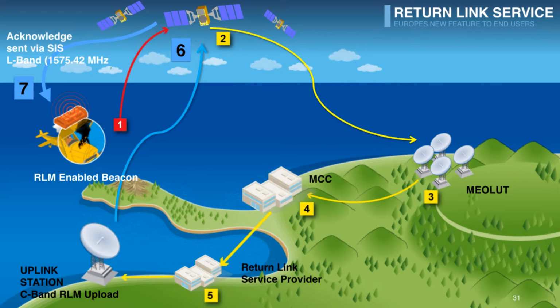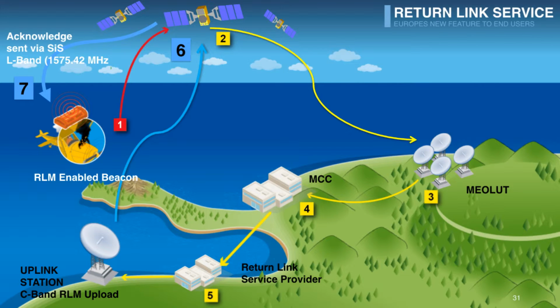So obviously this search and rescue mission goes at the same time. We're not going to wait until the feedback is processed. So the search and rescue mission goes in parallel, but at the same time, a message is sent to what we call the RLSP, or return link service provider, mainly a bunch of servers that compute the positions and the best satellites in view.